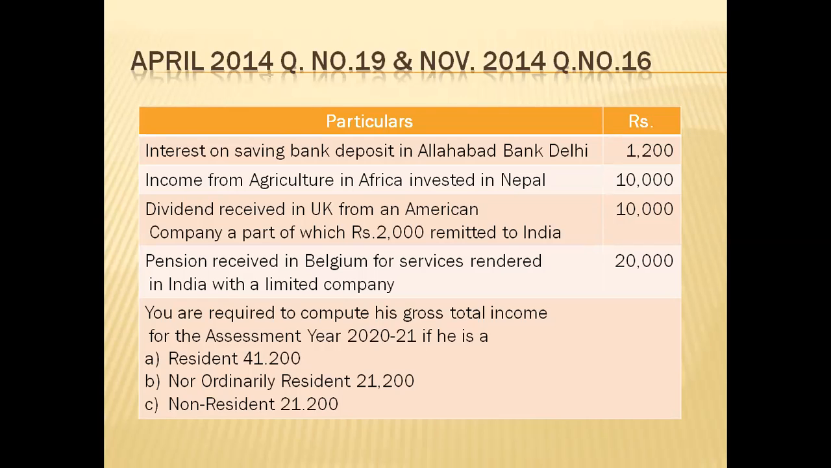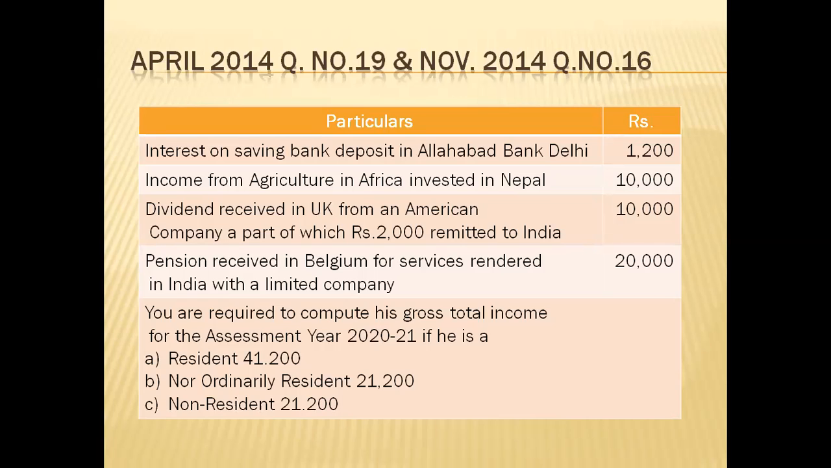Income from agriculture in Africa invested in Nepal. Both these countries are outside India. Dividend received in UK from an American company, of which a part of 2,000 is remitted to India. The amount remitted to India is not taxable. So the 10,000 is dividend income from UK. And pension received in Belgium for services rendered in India with a limited company.